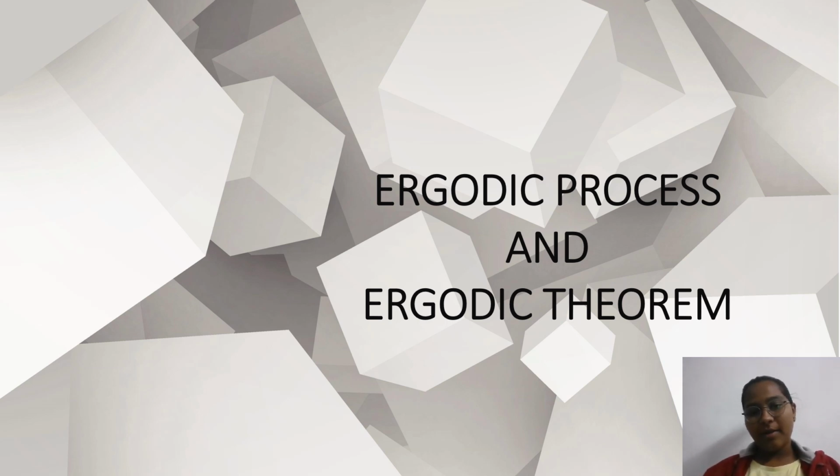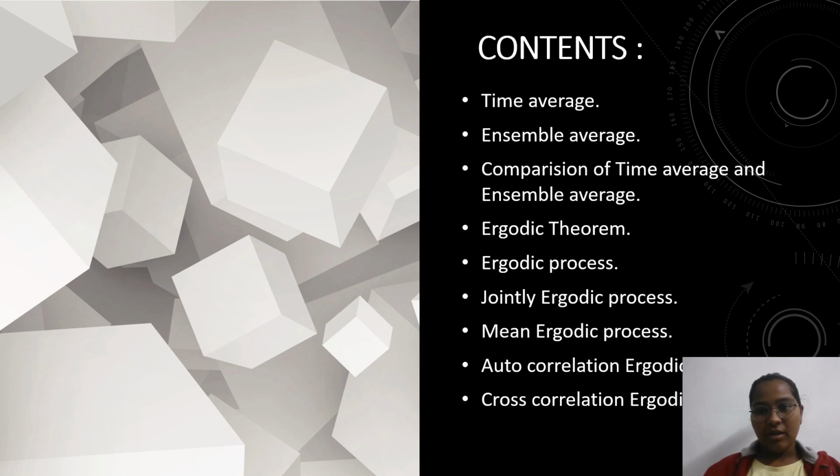Today I am explaining a topic in the PTSP subject. The topic is ergodic process and ergodic theorem. Next, the contents are: time average, ensemble average, comparison of time average and ensemble average, ergodic theorem, ergodic process, jointly ergodic process, mean ergodic process, and autocorrelation and cross correlation ergodic.